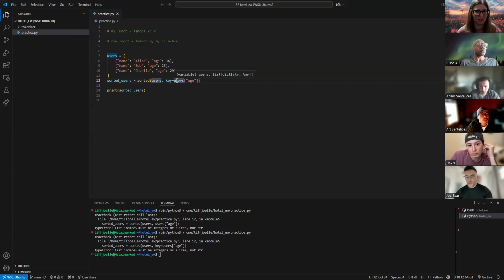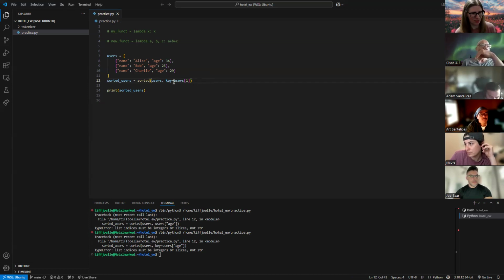Can you Slack that code or just drop it into the Zoom real quick? I was kind of thinking along the same lines as Joe, when we talk about index, because in this particular case, because you have a list and you have dictionary items, maybe you would have to index the first item in your list, and then within that, index the age, which might be position 1. So we're going to try to do that instead. I think that might call the first item in users, which is that thing.